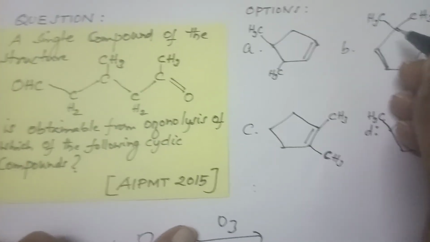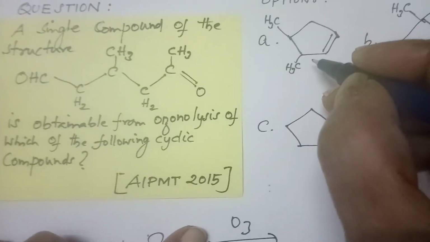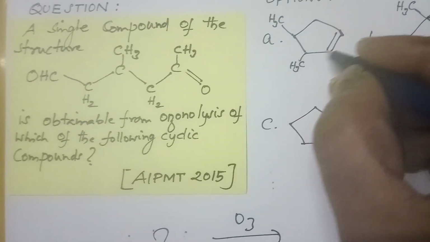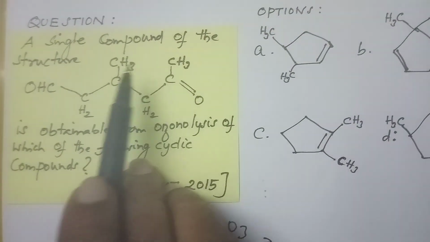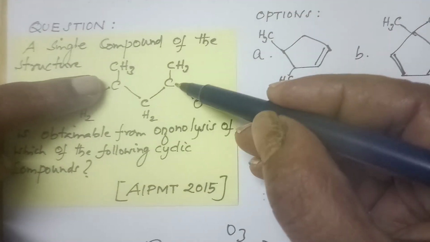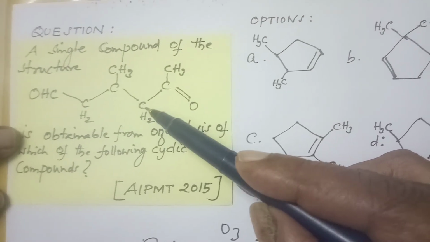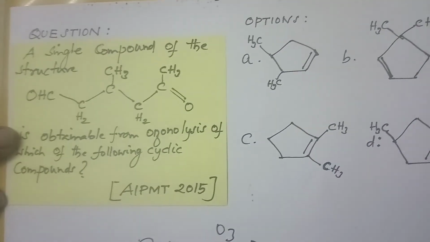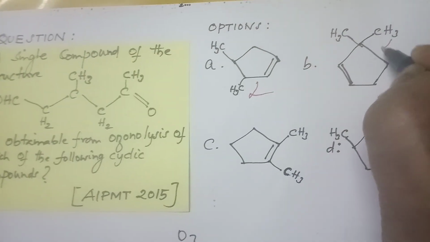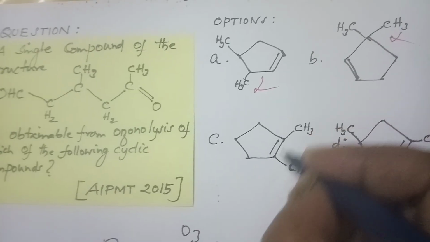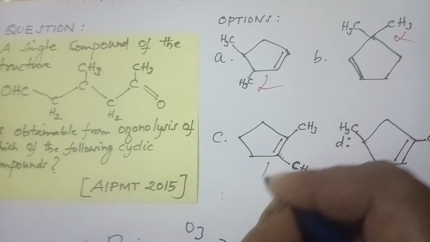Let us start here: 2 methyl groups on the adjacent carbon, so it is not possible. You see here, children, 2 methyl groups, these 2 carbons, in between you have 1 carbon, that is the first point. Here on adjacent, so it is not correct. Here on the same carbon, so it is not possible. You can see here also on the adjacent, so it is not possible.